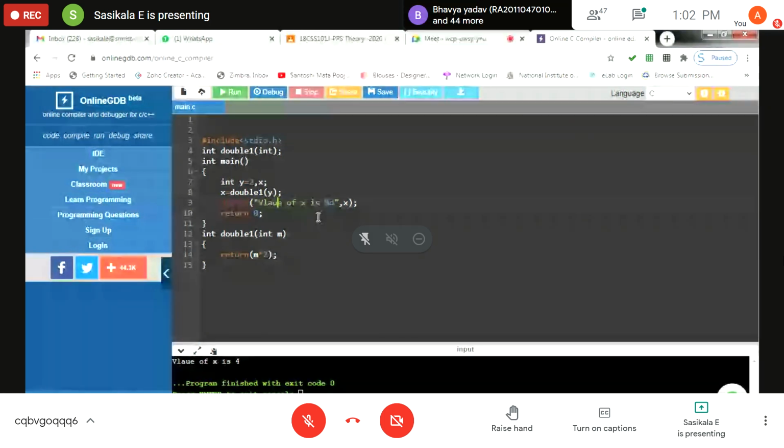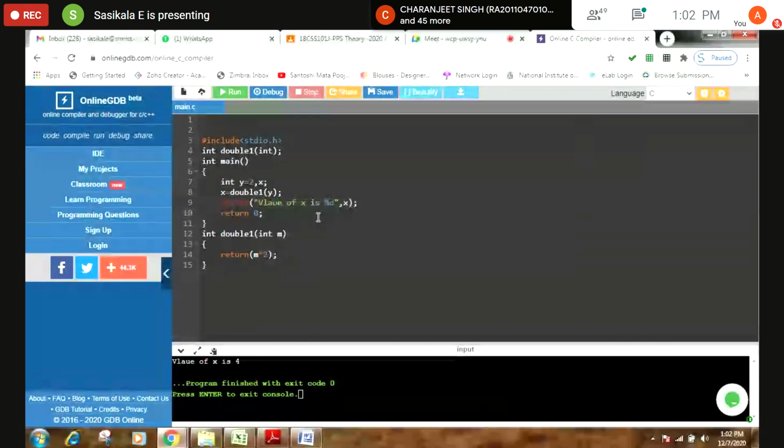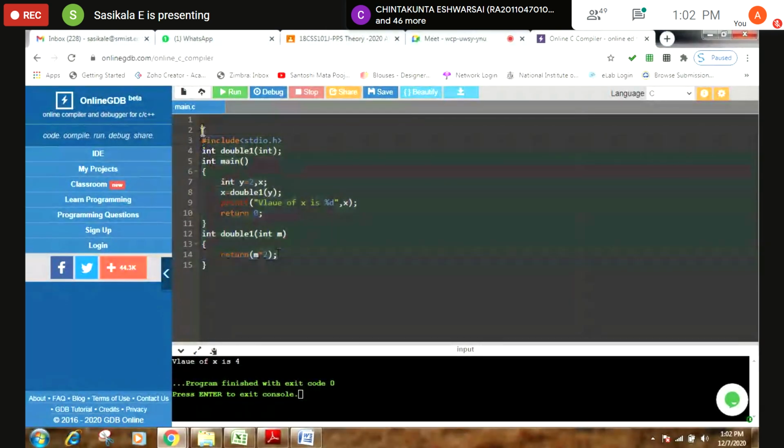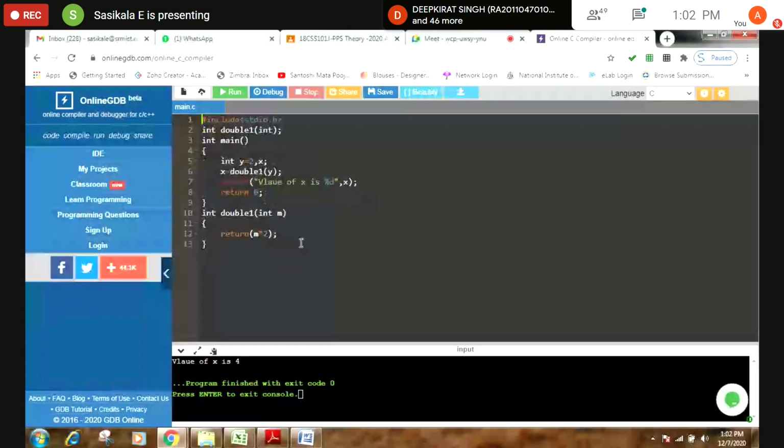No return values. Second is function with no argument but with return values. Third, with arguments and no return value. The last category we discussed is function with argument and with return value. See what type of function I have written here, which comes under function with arguments and with return values. Exactly, function with arguments and return values.